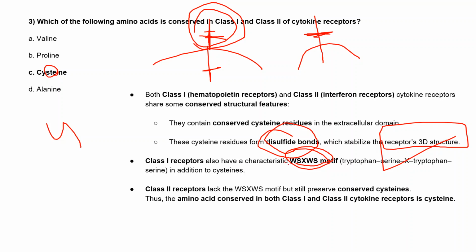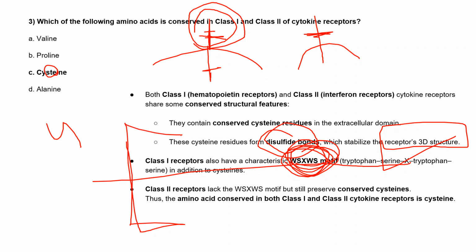This is the characteristic feature that distinguishes class 1 and class 2 receptors, because both have the same structures. But class 2 receptors don't have the WSXWS motif.